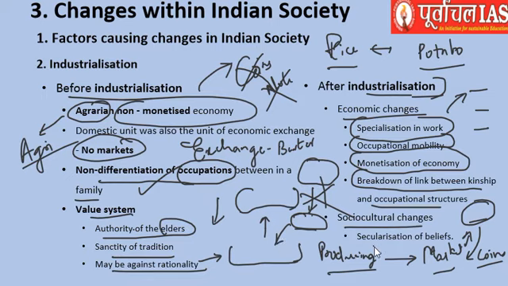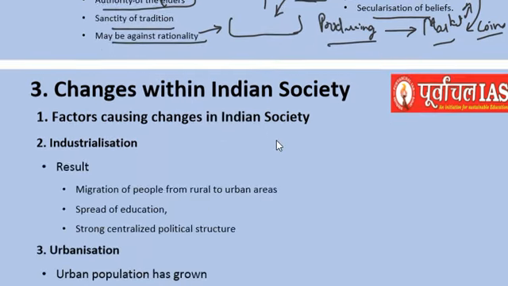Socio-cultural changes happened, secularization of beliefs happened. Industrialization brought people of various beliefs and cultures together, and they had to work together, wherein they had to live in a secular society. They had to be tolerant, and they had to be respectful of each other's religions and customs. So that happened as far as industrialization is concerned.